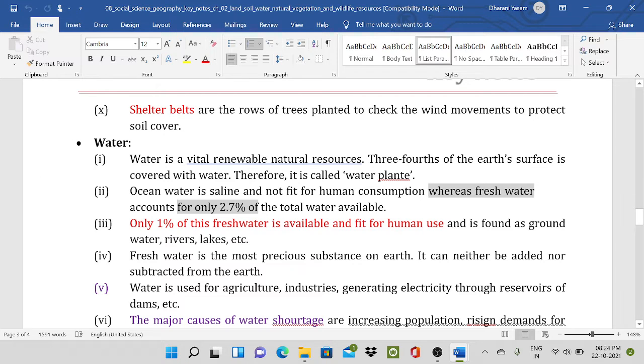Water is a vital renewable natural resource. Three-fourths of the earth's surface is covered with water, therefore it is called the water planet. Ocean water is saline and not fit for human consumption, whereas fresh water accounts for only 2.7% of the total water available, and only 1% of this fresh water is fit for human use and is found in groundwater, rivers, lakes, etc.